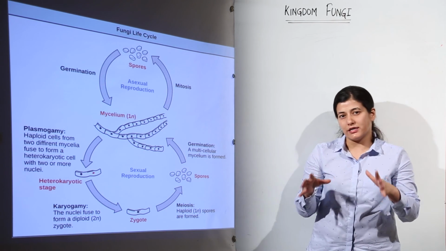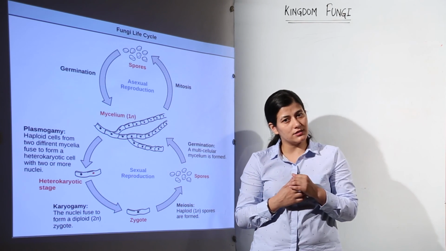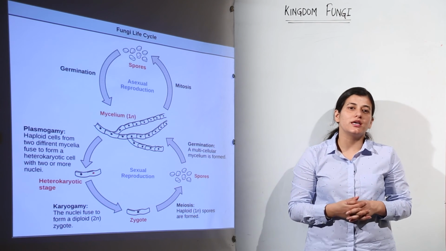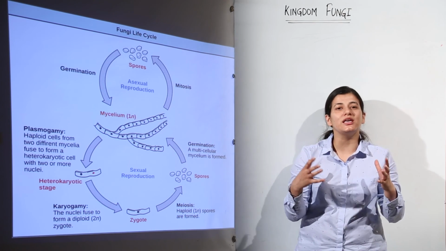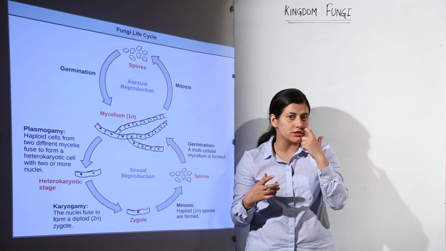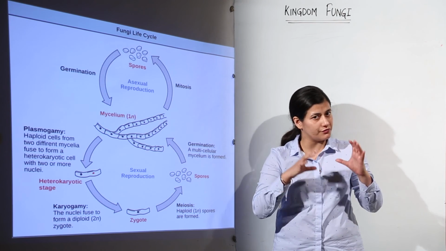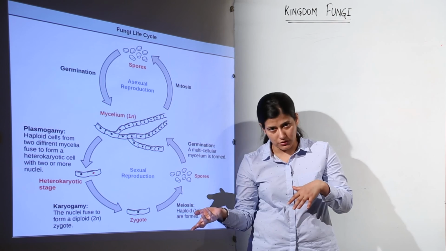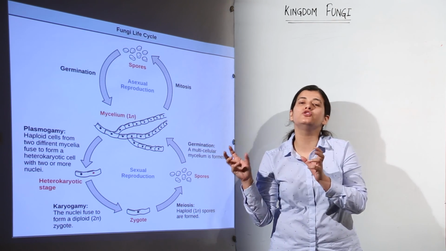Now, first of all, let us see the life cycle of fungi, what it is all about. Fungi is again a thalloid organization. What is a thalloid organization? That means there would be clustering of cells, but those cells would not be working as an entity as a whole. If I am talking about fungal mycelium, I am talking about so many cells, whether they are septate or aseptate, but those cells would be individual entities.